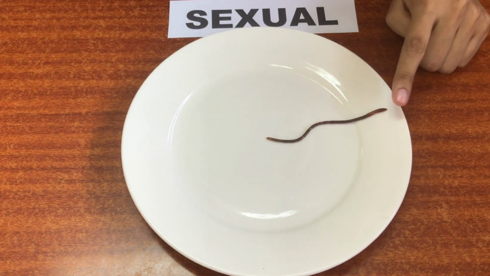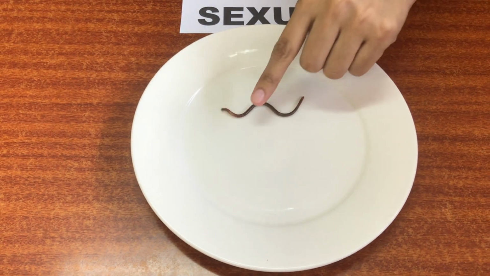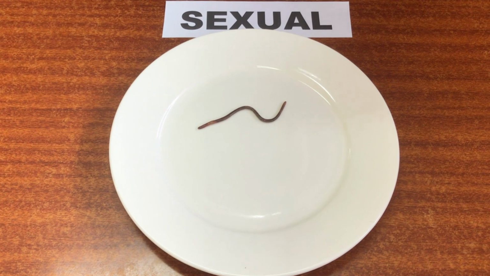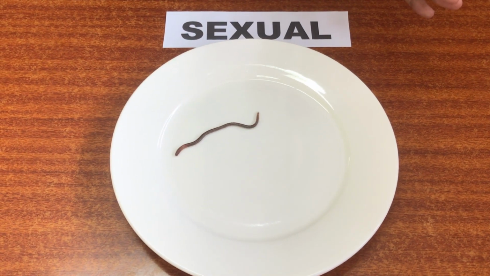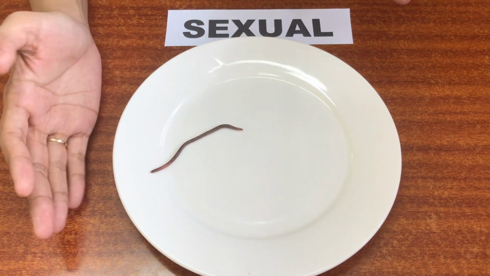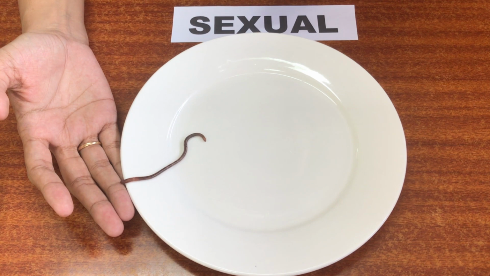This is an earthworm. Have you seen an earthworm before? Ooh, it moves. So an earthworm is a hermaphrodite. It can be both a female and a male to reproduce.